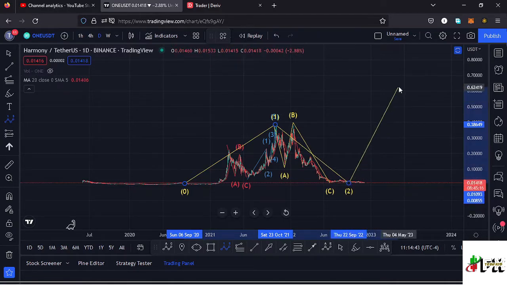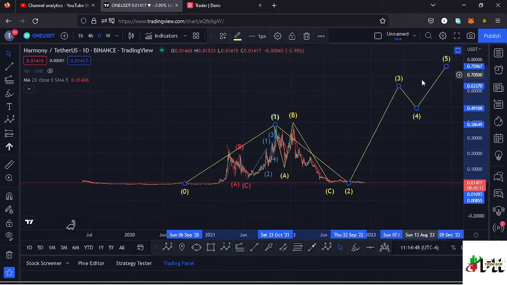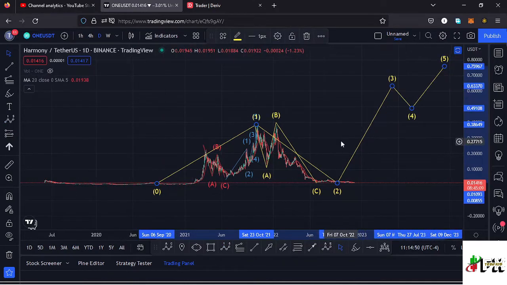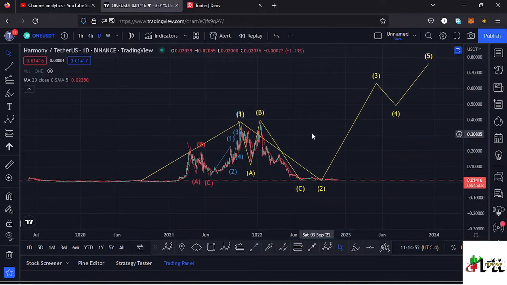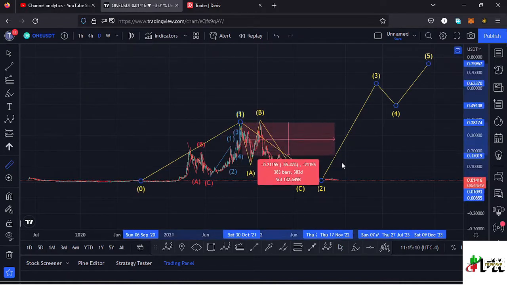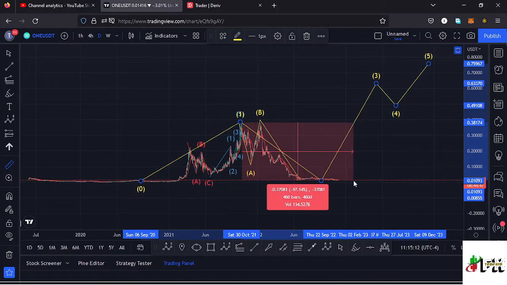Then I'm expecting a wave 3 to the upper side, then expect a wave 4 before we continue pushing even higher in the formation of that wave 5 to the upper side. Getting a little bit into the details, in the formation of a second wave, which is a corrective wave, we also expect to see an ABC corrective structure, and I believe that is what we are seeing over here, taking us back to around the $0.012 mark. Giving you a measure from the all-time high, you can see that HARMONYONE is down from the all-time high more than 93%.